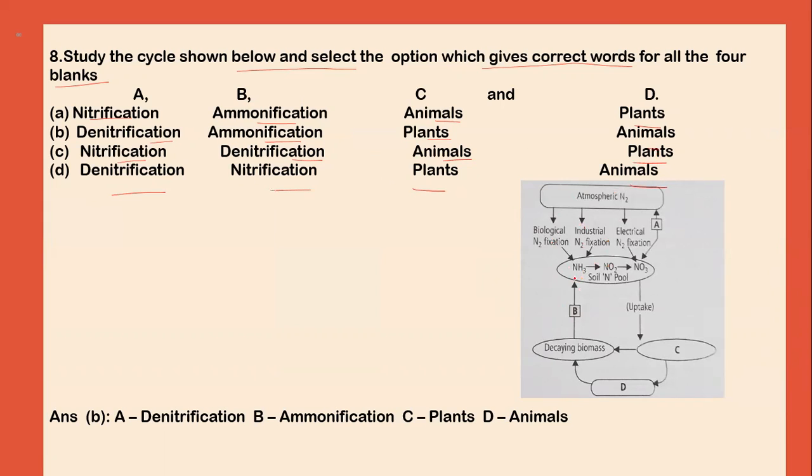Now, this is the diagram which is showing nitrification and denitrification. So this is the diagram representing the nitrogen cycle.